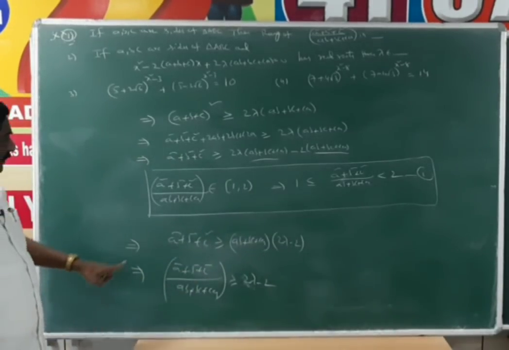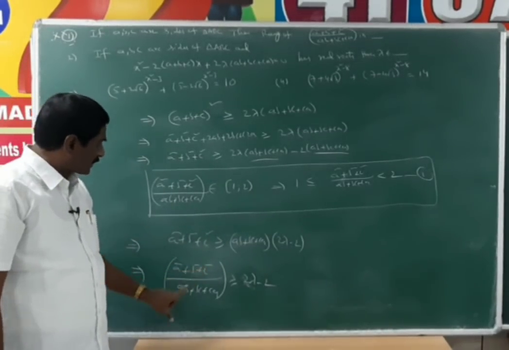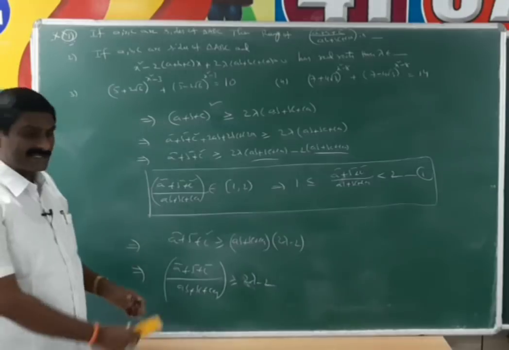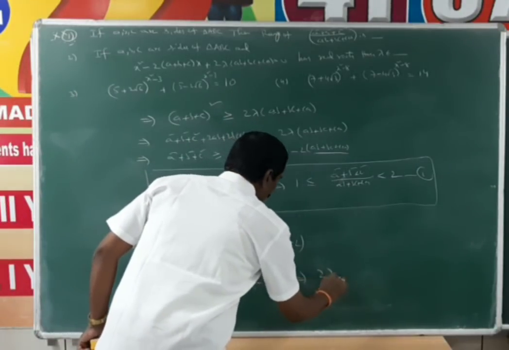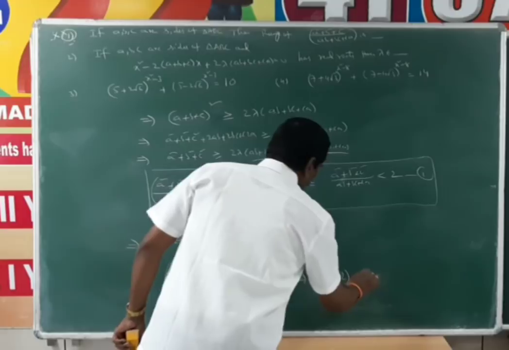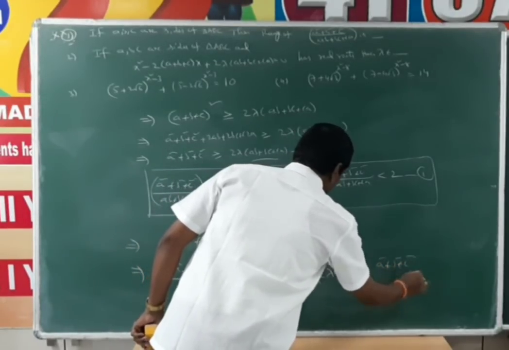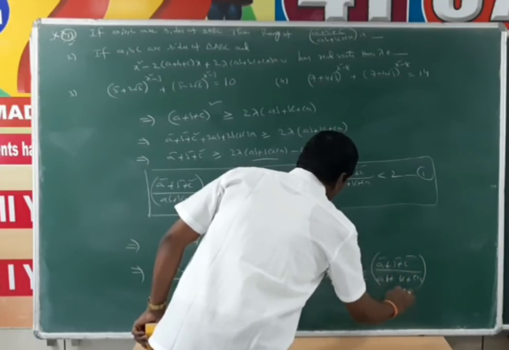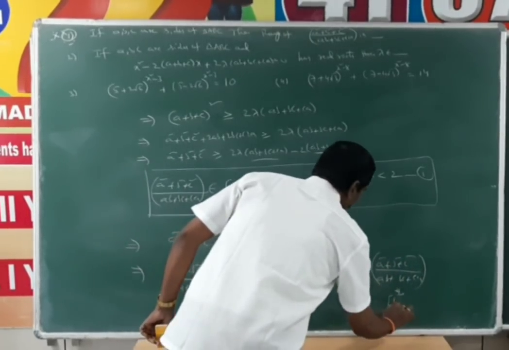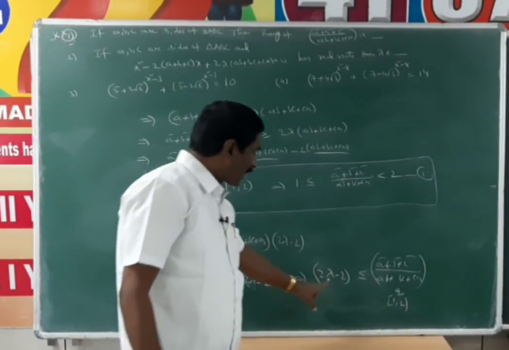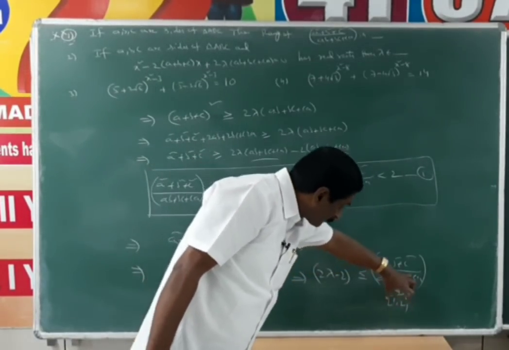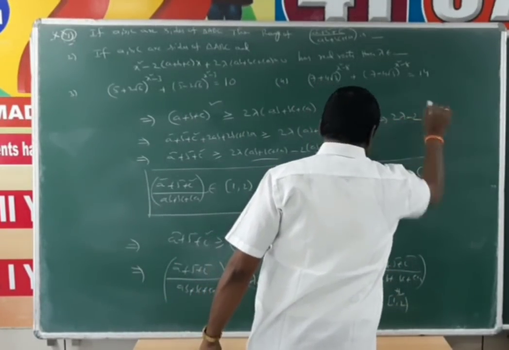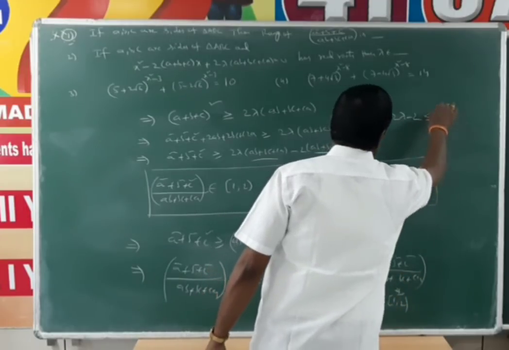But actually, the range of (a square plus b square plus c square) by (ab plus bc plus ca) is 1 to 2. This value lies between 1 to 2. That means 2 lambda minus 2 is always less than or equal to (a square plus b square plus c square) by (ab plus bc plus ca). The range of this expression is the closed interval 1 to 2. This 2 lambda minus 2 is always less than this 1 to 2. That means 2 lambda minus 2 is always less than or equal to 1.